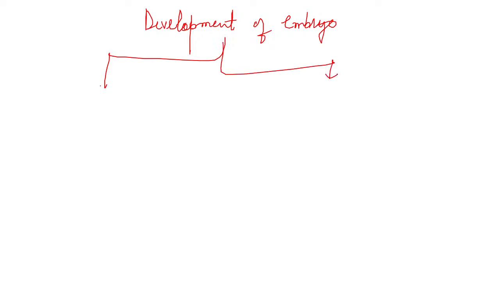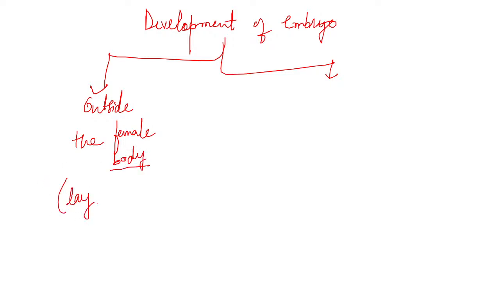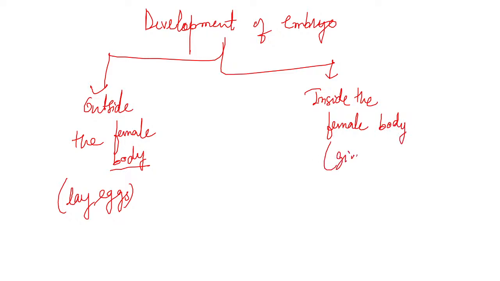One is outside the female body, that is by laying eggs. And the other is inside the female body, that is by giving birth.